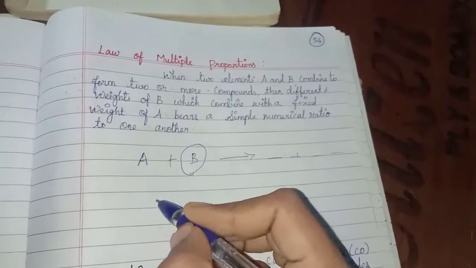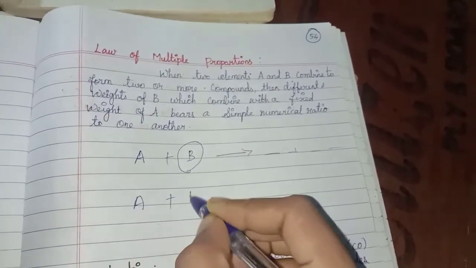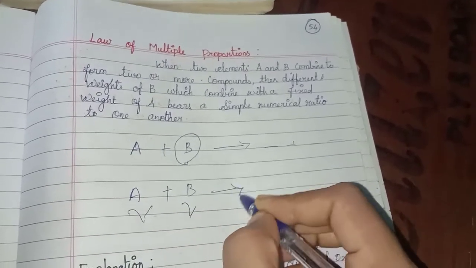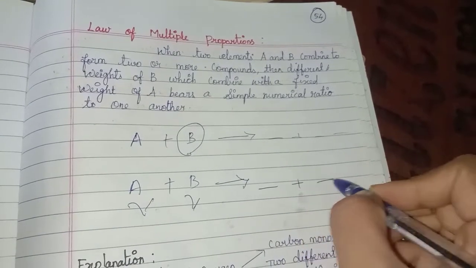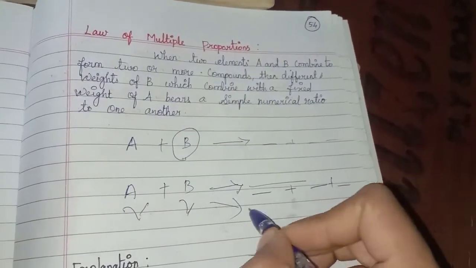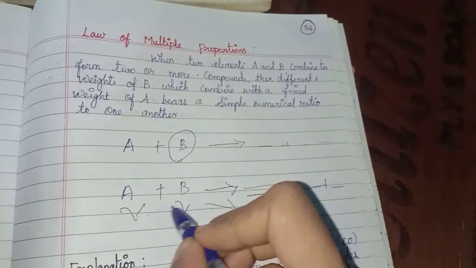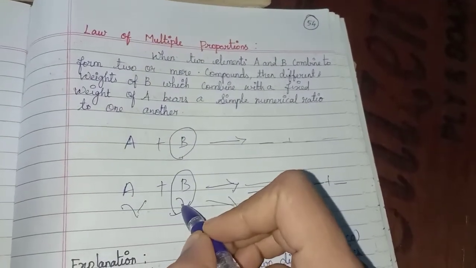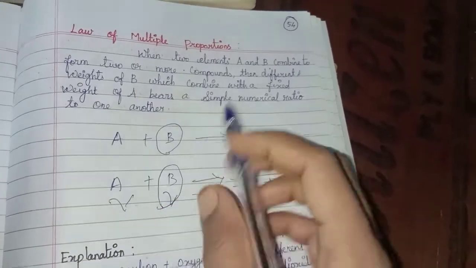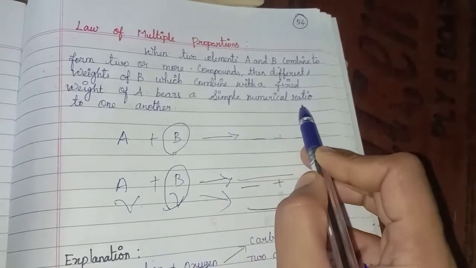So for any substance, we are taking A plus B, any reactants, and they will react with each other and give some products. It will not give just one product, it will give various products. So the mass of B, the second reactant, will be in a simple numerical ratio. That is what we are going to prove.